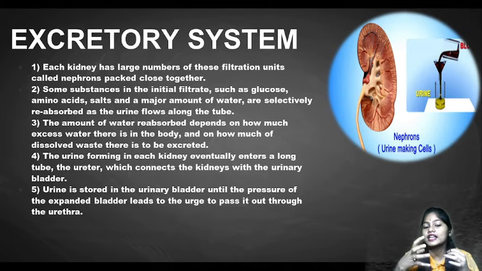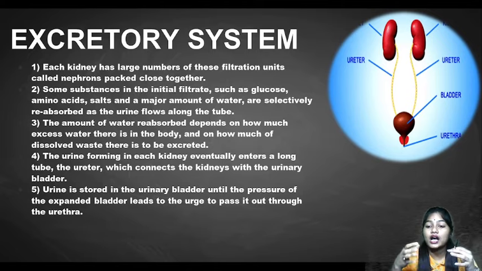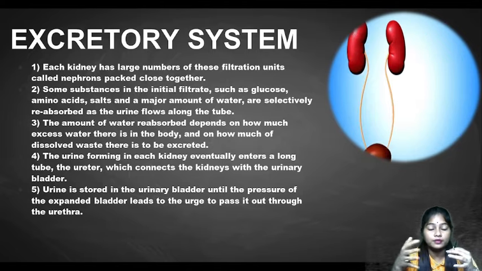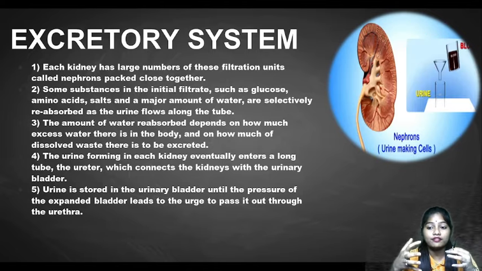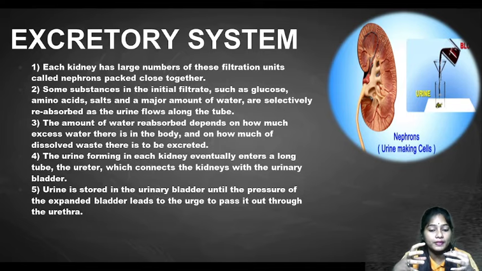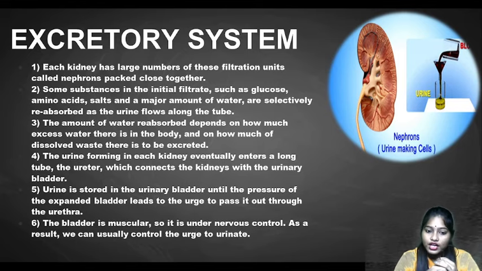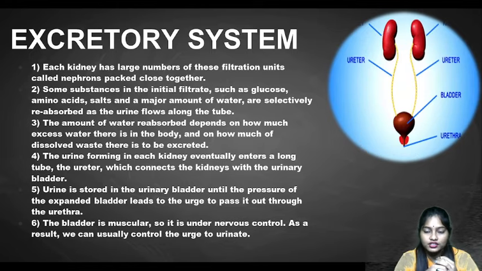See, the urinary bladder is an elastic bag, so it will expand and go on storing, but only up to a certain point, up to a certain amount. If it is extended beyond its capacity, we will feel the urge to pass urine through the urethra. The bladder is muscular, so it is under nervous control. As a result, we can usually control the urge to urinate.